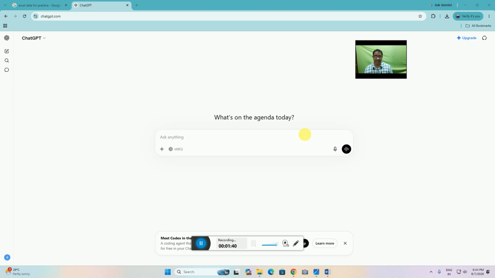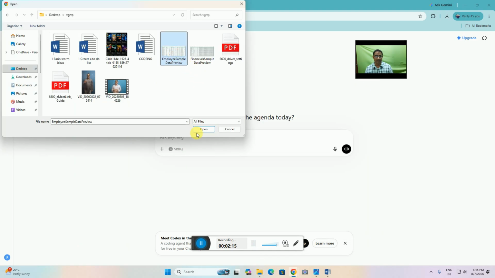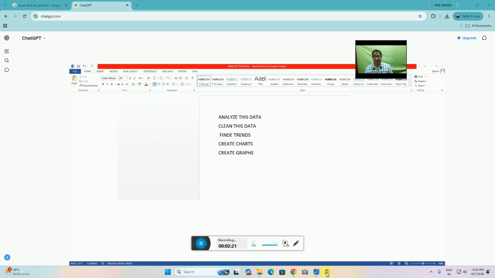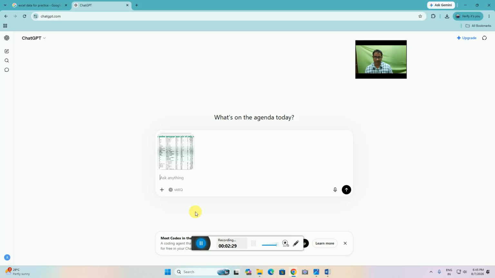Today's topic is data analytics ChatGPT prompts. First, I will upload my data image file. This is the employees data sample. After that, I give the command to analyze this data in ChatGPT, paste it into ChatGPT, and click here.